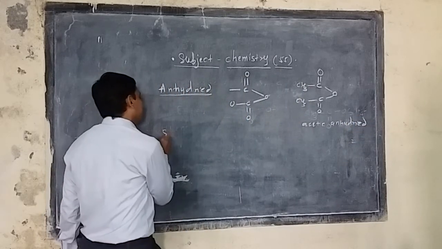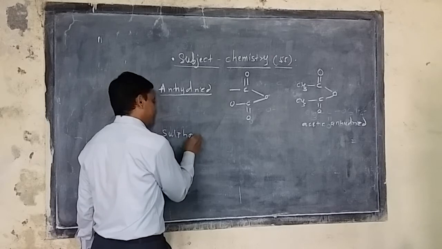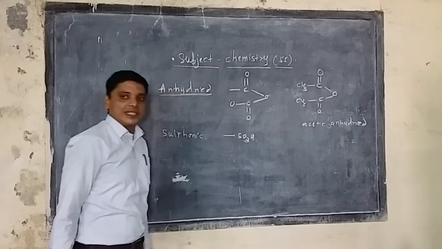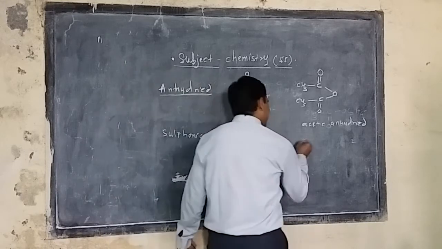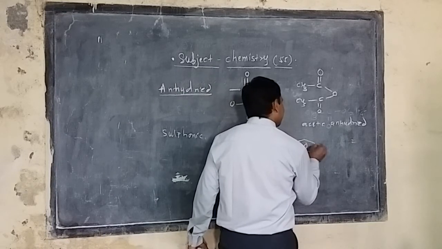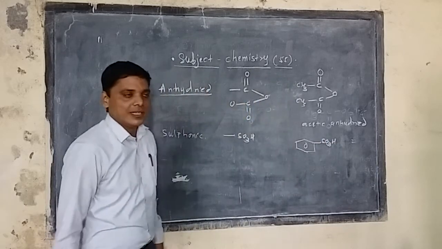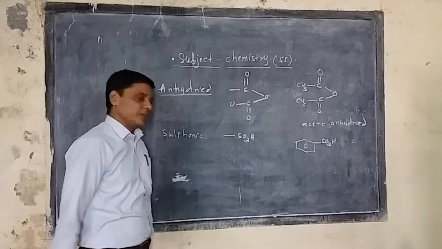Then sulfonic acid is another group. So dash SO3H. This is the sulfonic type of group. Suppose I say this benzene contains this SO3H group. So this is called benzene sulfonic acid. It is another type of functional group.